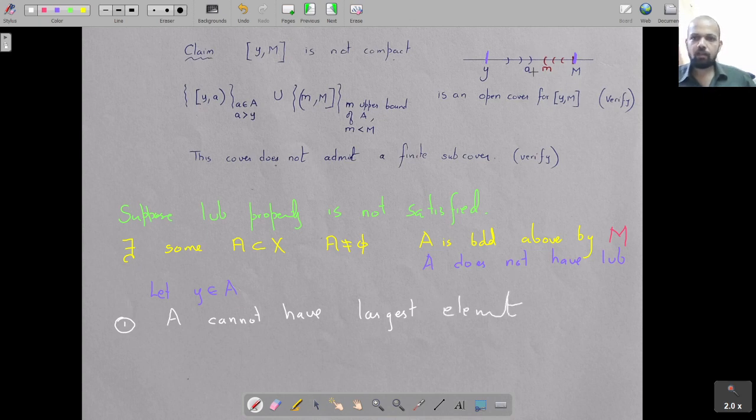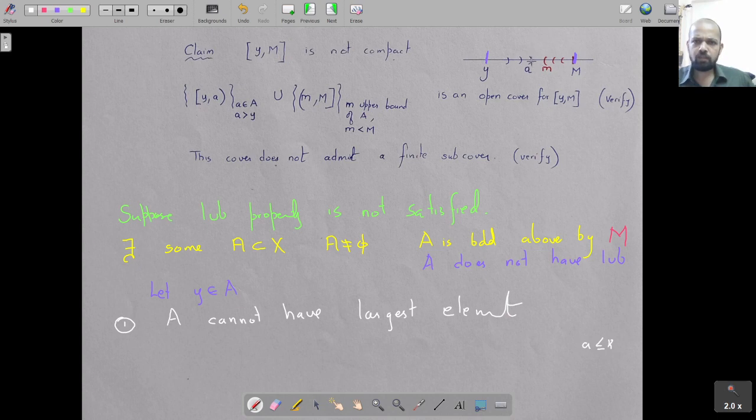Why? If A had a largest element, then that would be the least upper bound. In any ordered set, if you take a subset which has a largest element, it obviously has a least upper bound, because that largest element becomes an upper bound. Largest element means an element k such that every a in A is less than or equal to k. So it becomes an upper bound which is in the set.